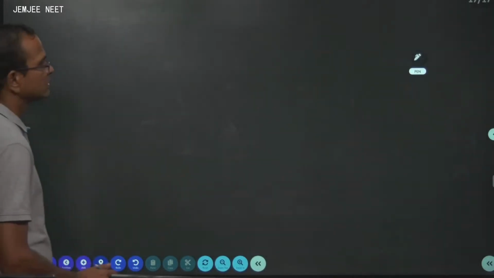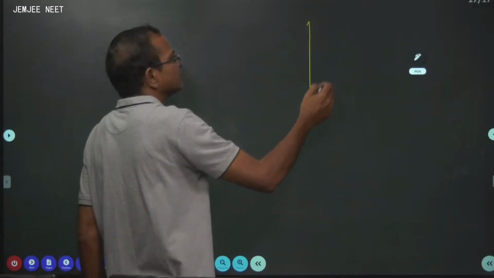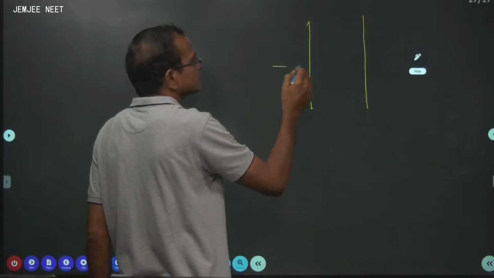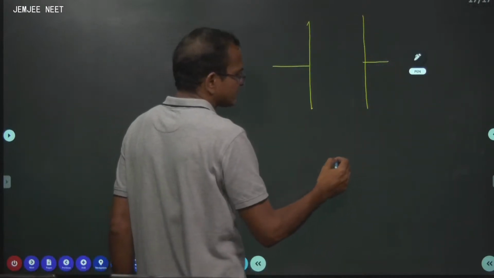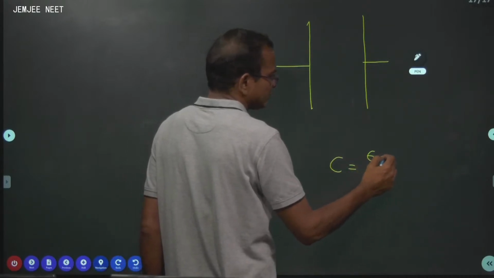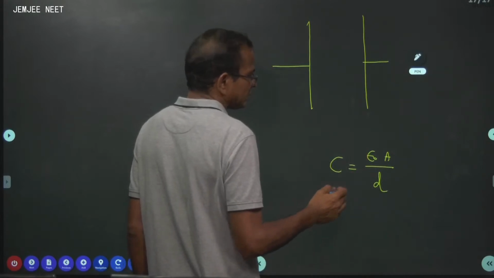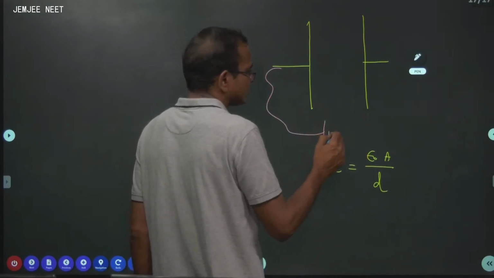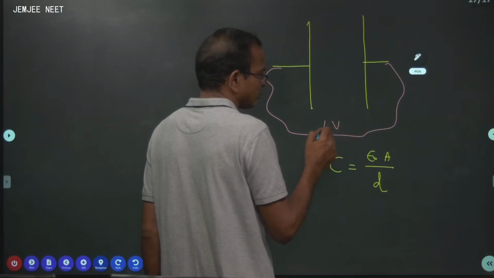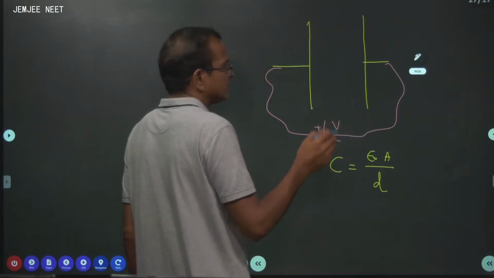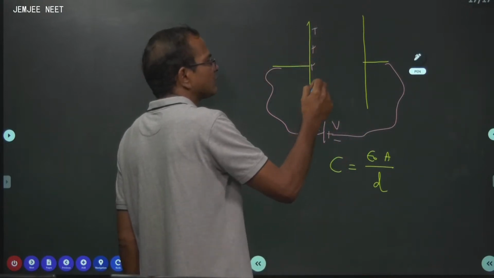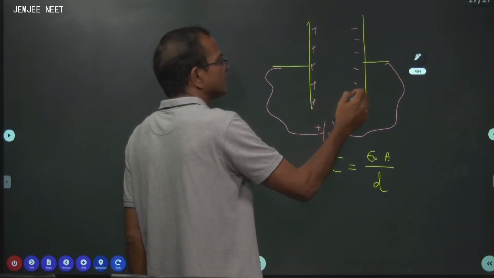Sorry, add page. So now I have a parallel plate capacitor. Its capacity is given by epsilon 0 A by D, and I connect it to a potential V. Potential V is being now applied. Thereby, it's getting positively charged, it's getting negatively charged.